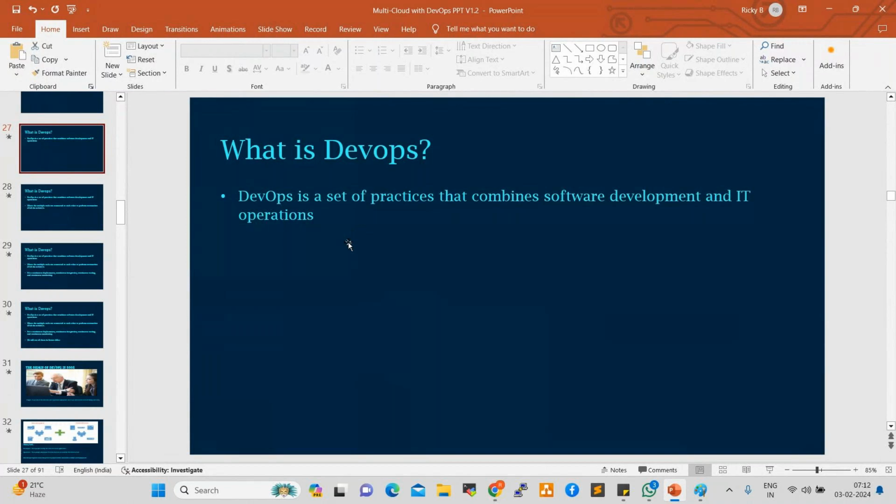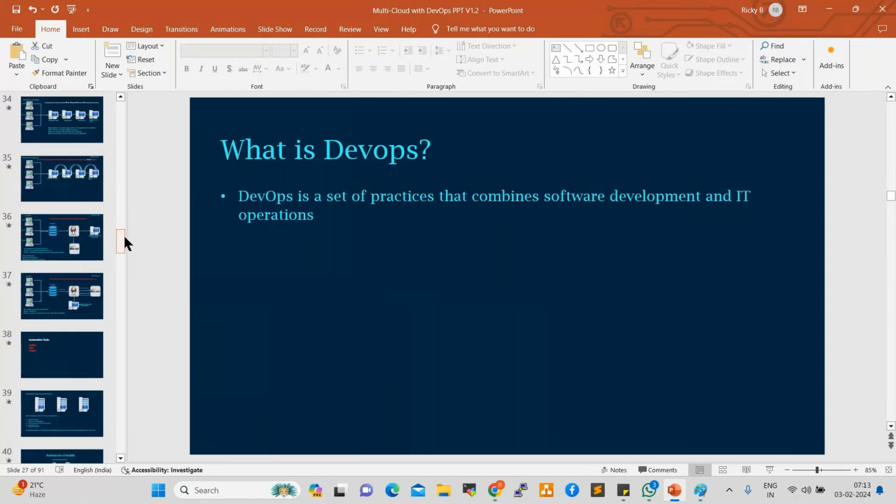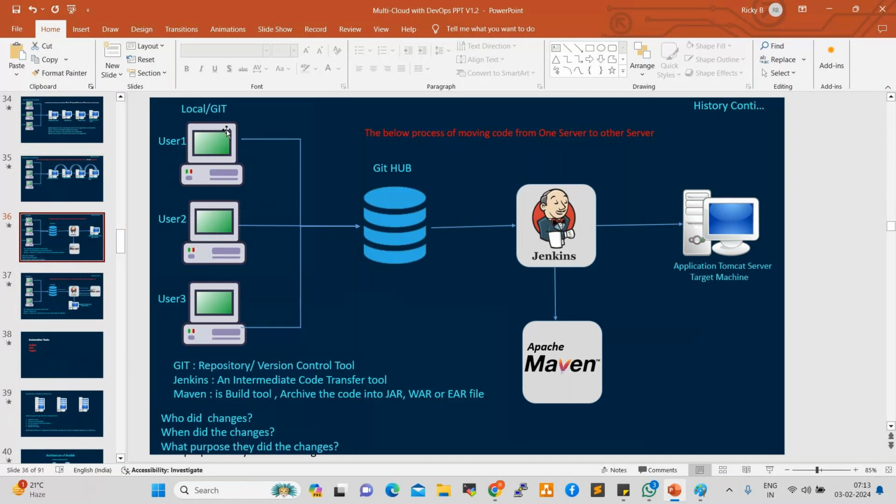For example, code deployments, right? The application team, the developer, develops the code. Once development and testing are completed, they push the code to the remote repository, which is GitHub. Developers develop the code in their local Git. What is Git basically? We discussed already.